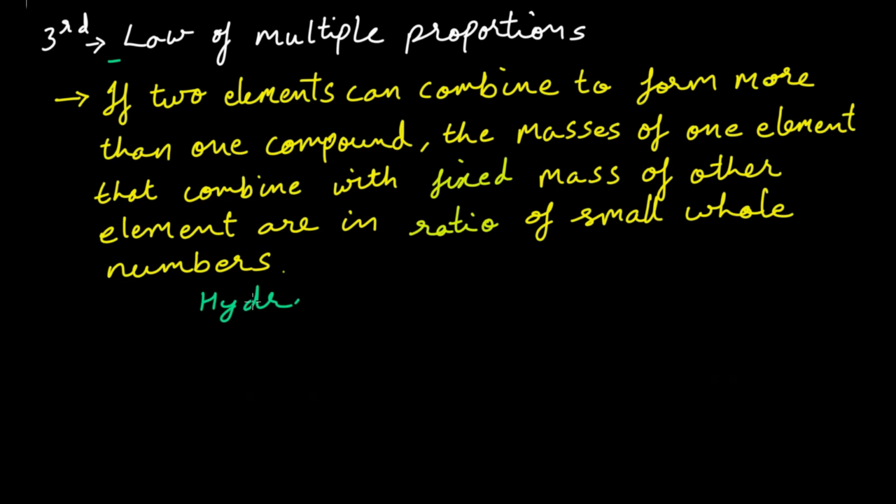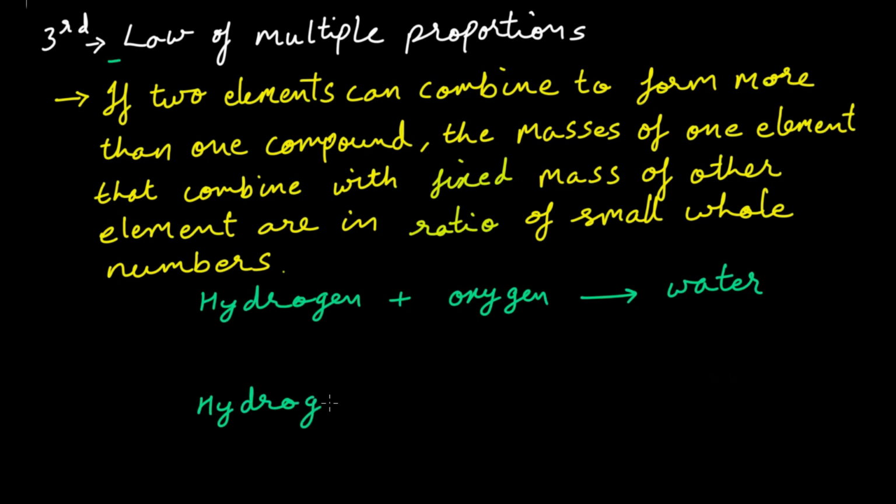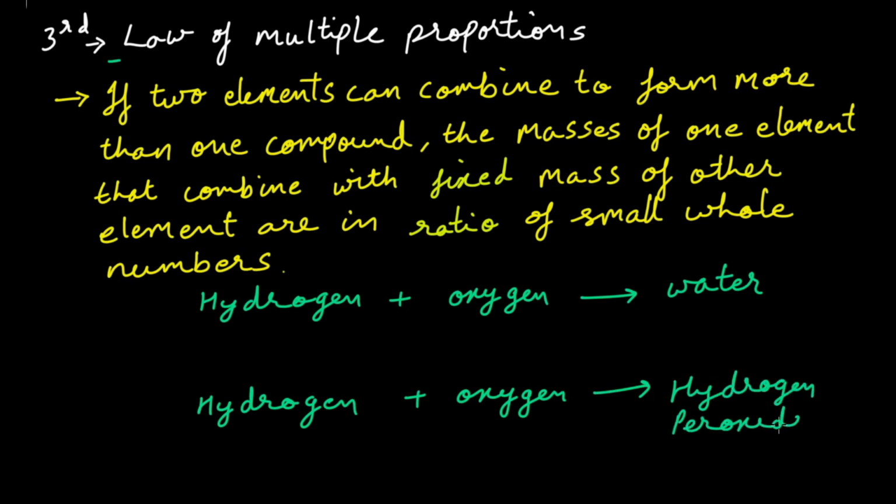Hydrogen plus oxygen will give water. Another example: hydrogen plus oxygen will give hydrogen peroxide. Right? Hydrogen and oxygen will give two different compounds, water and hydrogen peroxide.